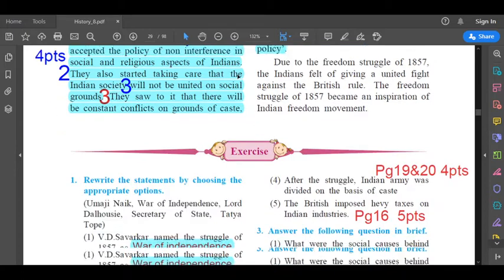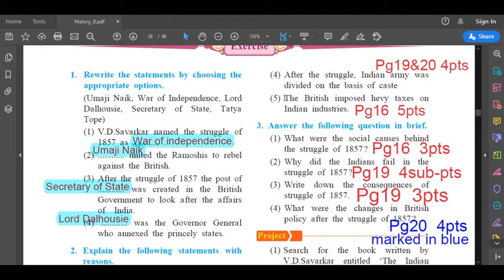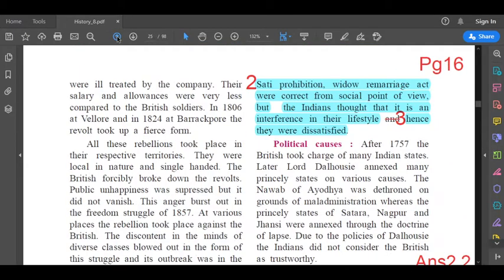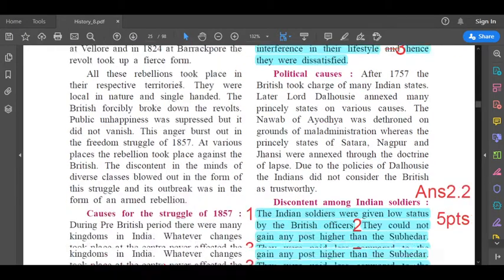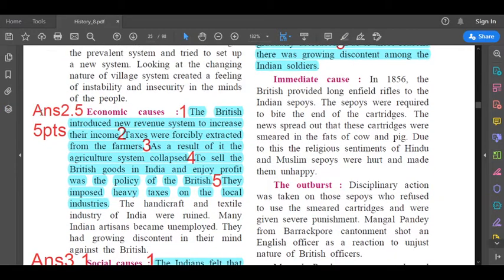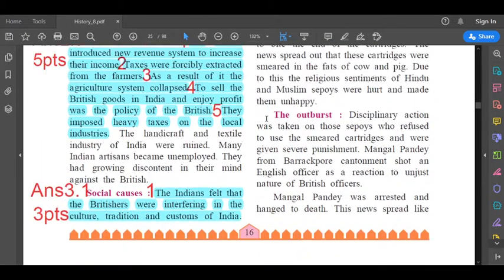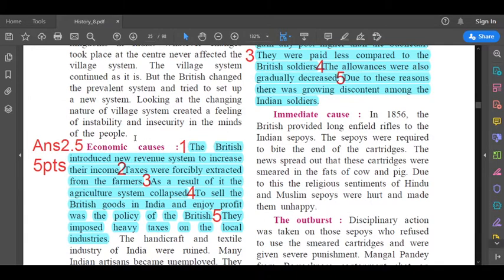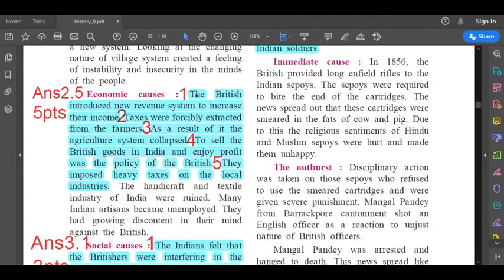Now we'll see the next question. 2.5. The British imposed heavy taxes on Indian industries. The answer to this question is on page number 16. So let us see page 16. Left-hand side, answer 2.5. It comprises 5 points. It is the second last paragraph, which is highlighted in pink. Economic causes. So first line is your first point.